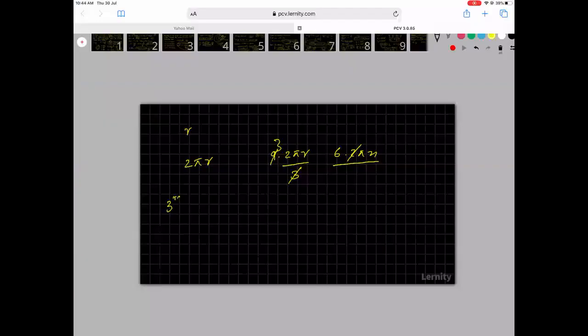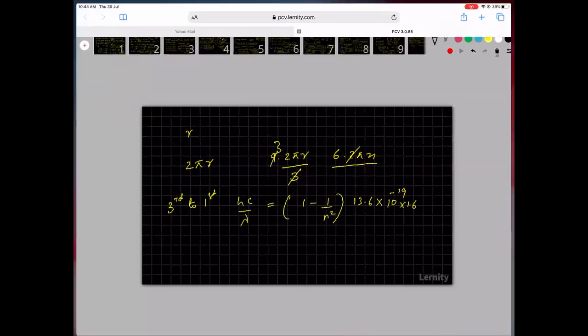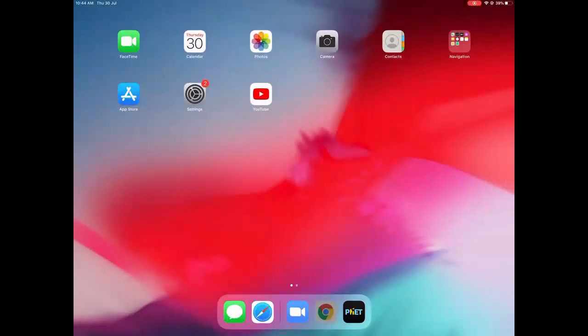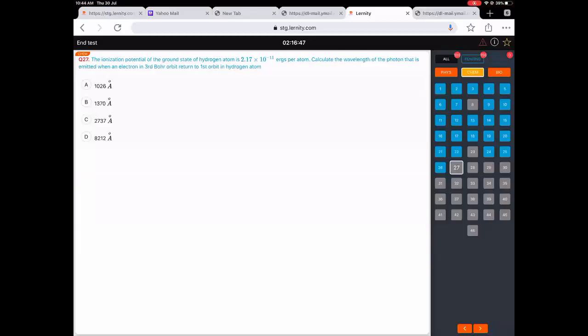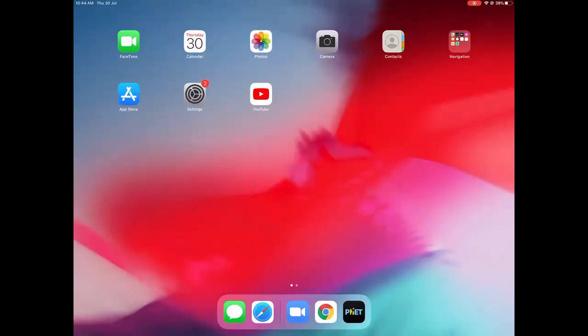So electron is coming from the third to first. So do you understand? It will be 1 minus 1 by n squared into 13.6 into 10 power minus 19 into 1.6. This is the energy. This is equal to hc by lambda. What do they want me to calculate? They want me to calculate the wavelength of the photon. So this will give me the wavelength of the photon.